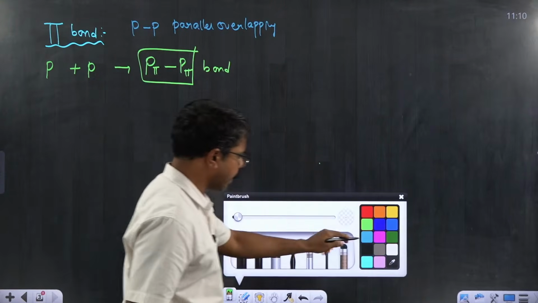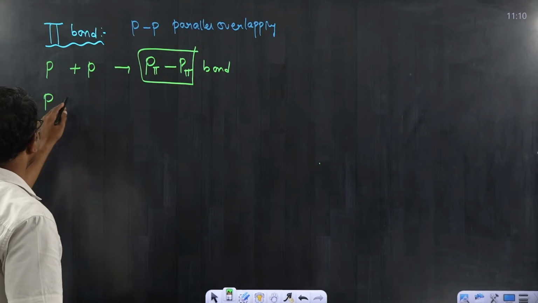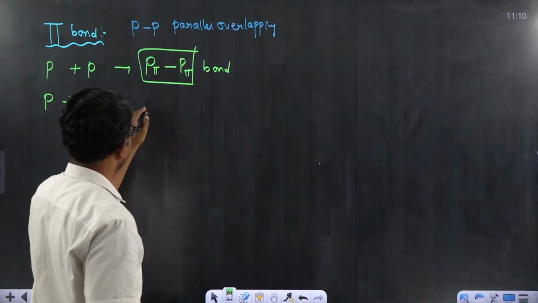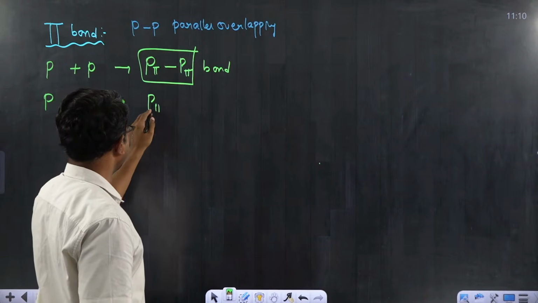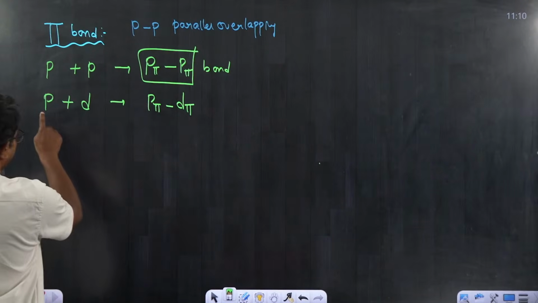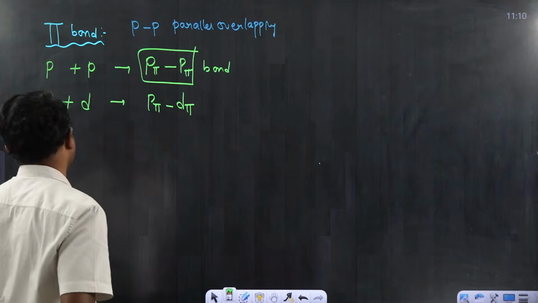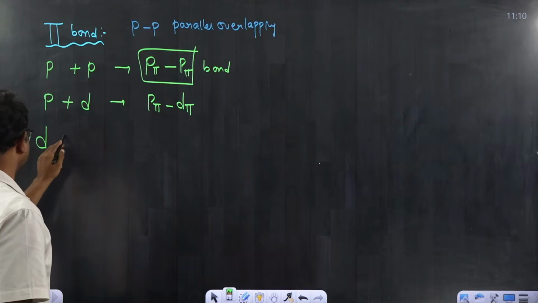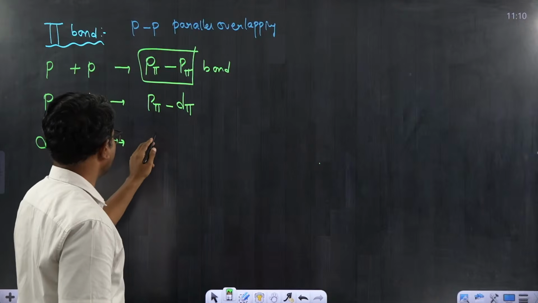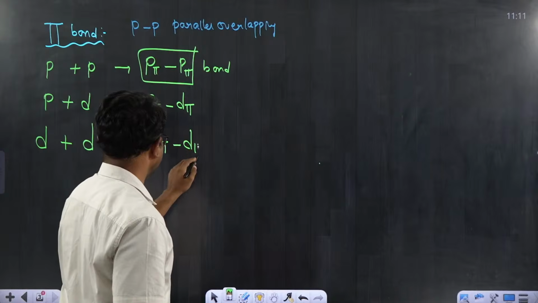Whenever I refer to a pi bond, it can be expected to be formed between two p orbitals, or there is a possibility of formation of a pi bond between a p orbital and a d orbital. If the pi bond is formed between a p orbital and a d orbital, it is represented as p pi d pi bond. If the pi bond is formed between two d orbitals, we represent it as d pi.